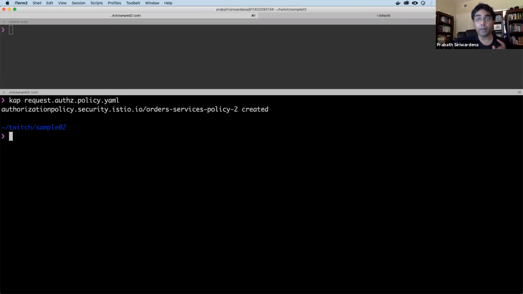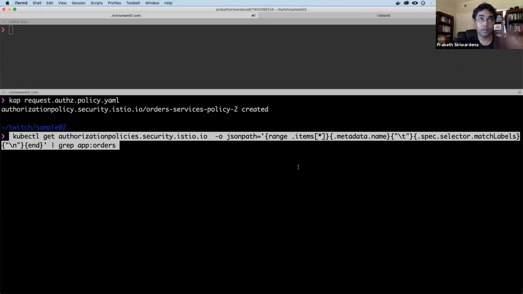Okay, so now we applied another policy. Now there are two policies which could be applicable to our Authentication microservice. There's no straightforward way of finding out what are the policies applicable for a given microservice, because that's based on labels. So I created this particular command that will be helpful to find this out. If you run this command, it will show you all the authorization policies applicable to this app orders label.